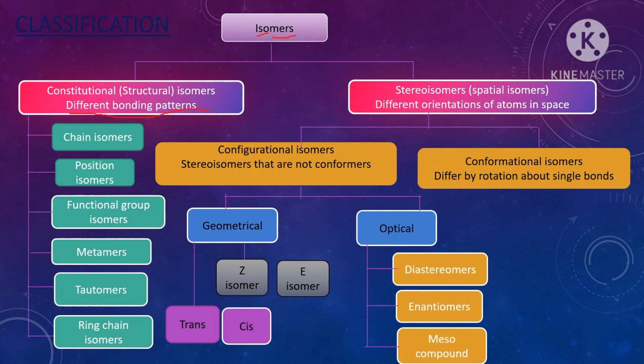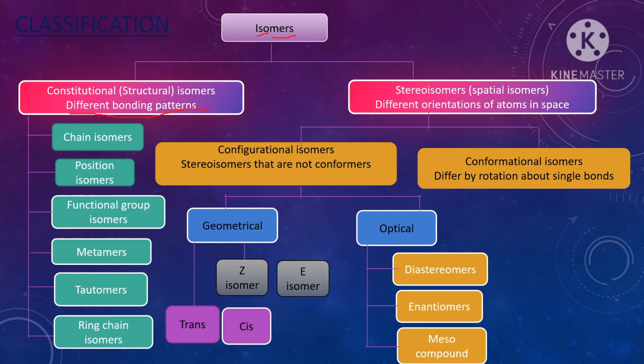Structural isomers are again divided into six types: chain isomers, position isomers, functional group isomers, metamers, tautomers, and ring-chain isomers. Configurational isomers are divided into two types: geometrical and optical isomers.